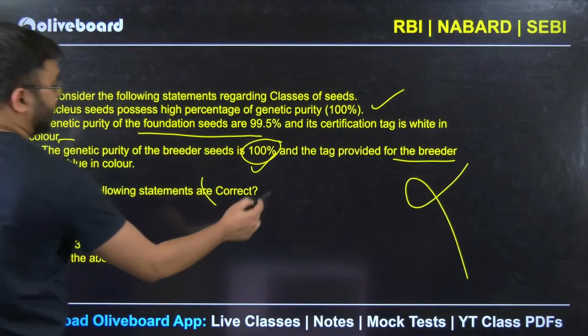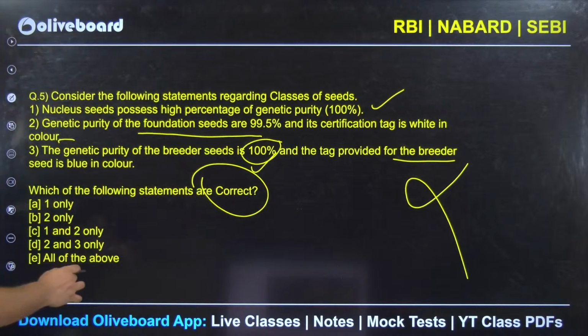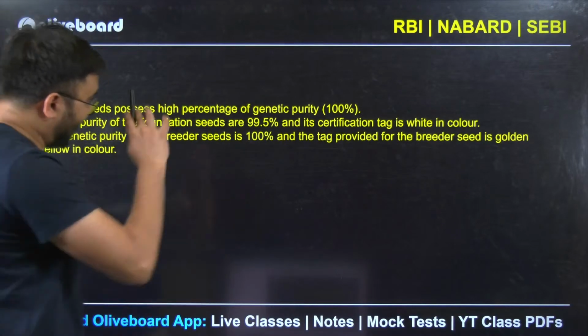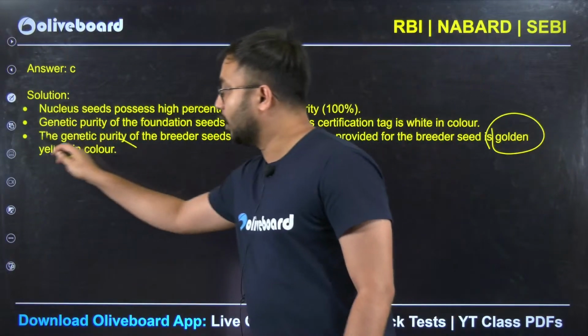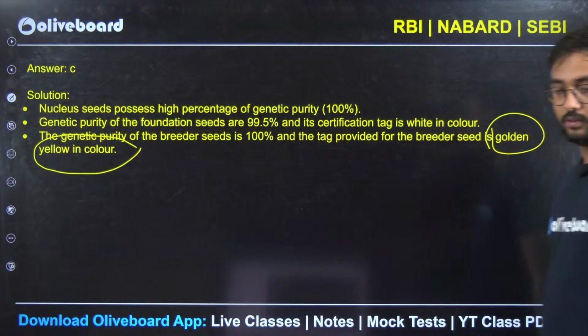We have to find which of the statements are correct. Therefore, first and second is correct. Our answer should be definitely C, with third being wrong. That's why you could see the answer here. And breeder seeds have a color which is yellow in nature. Are we clear here?